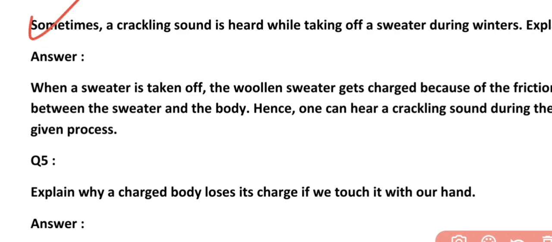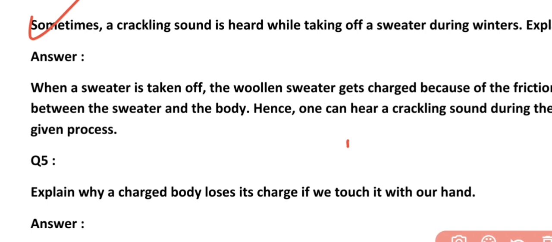Now question number 4. Sometimes a crackling sound is heard while taking off a sweater during winters. Explain. So you have to explain why a crackling sound is heard while taking off a sweater. When a woolen sweater is taken off, it generally gets charged because of the friction between the sweater and our body.